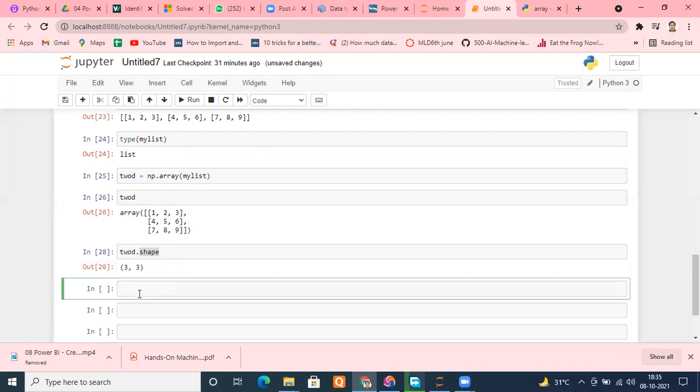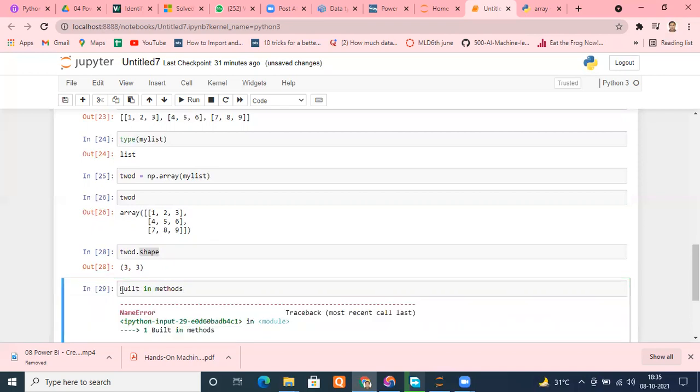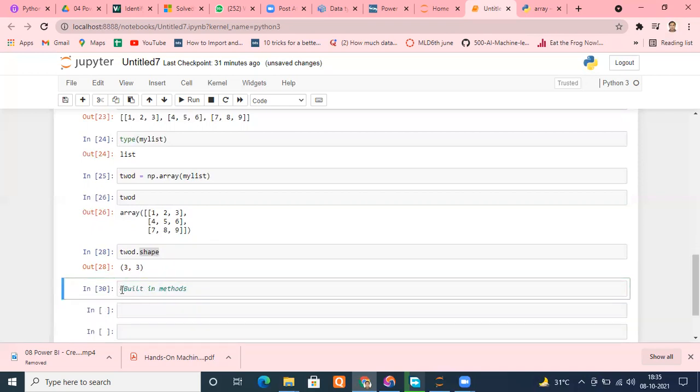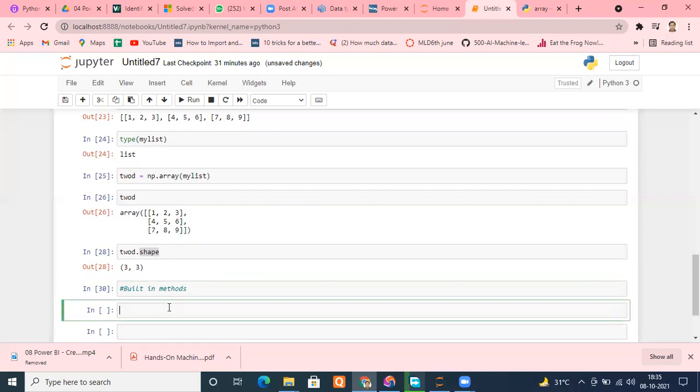Now moving ahead, besides using only lists and tuples, you can create your own arrays by using built-in methods. By using built-in methods, you can construct your NumPy arrays. Sorry, let me put a comment here. Remember, there is a function range in Python.